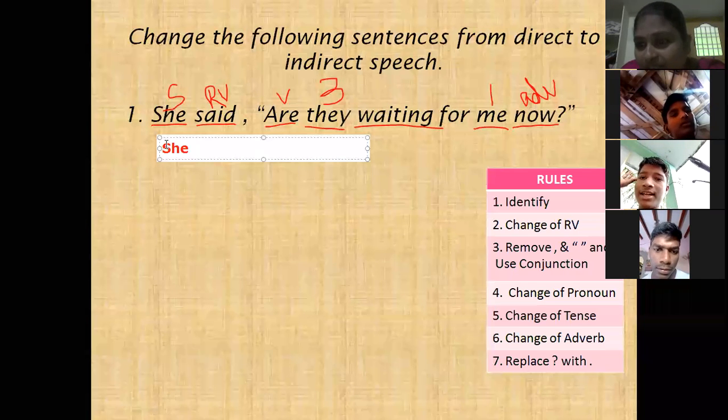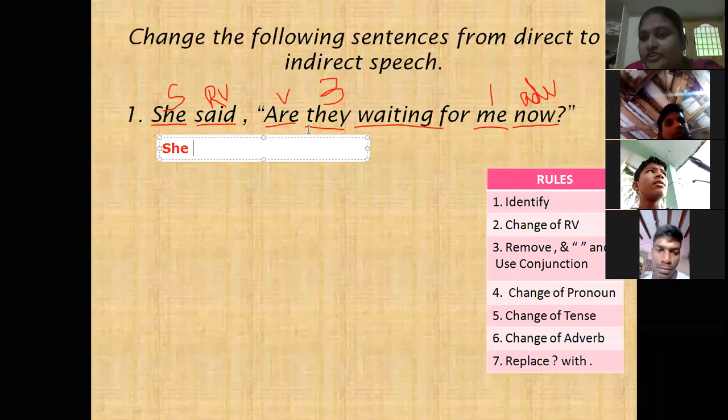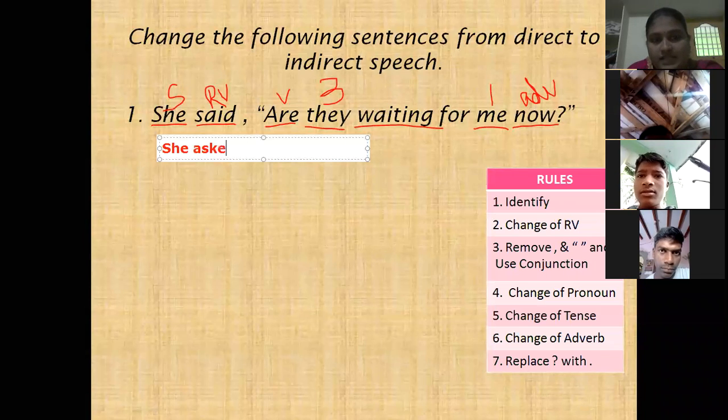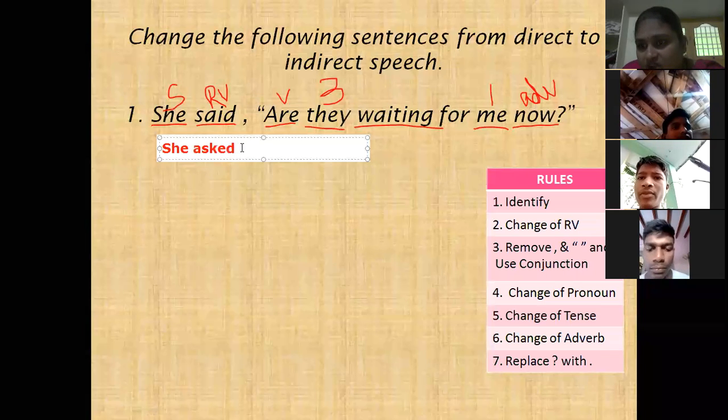But children, remember that "said" is related to the assertive sentence only. Now we are discussing an interrogative sentence. In an interrogative sentence, the reporting verb should change to "asked". The quotation here is a question, so we have to write "asked". So said changes to asked. Next, object is not given.